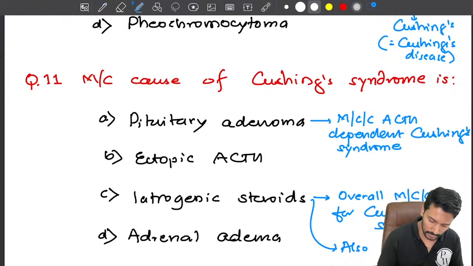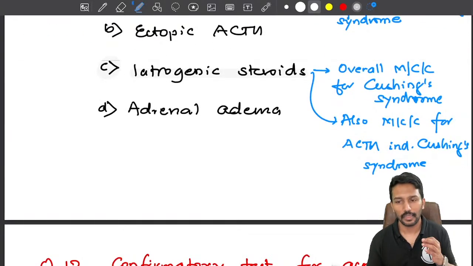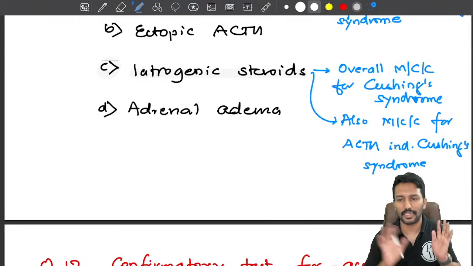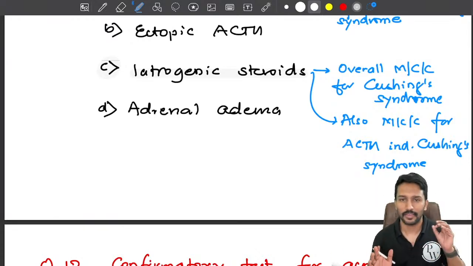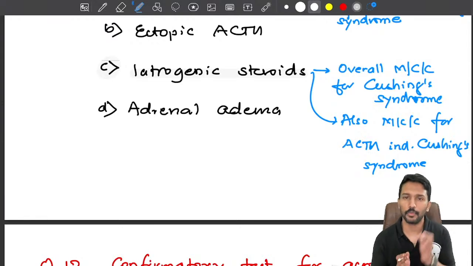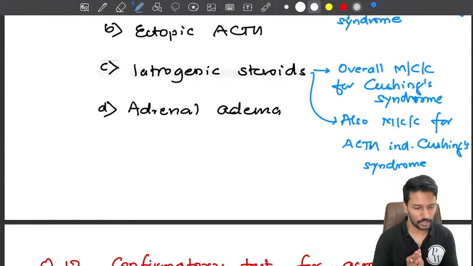So now what should be the correct answer here? Option C. Iatrogenic steroid administration is the overall most common cause for Cushing syndrome. So question wise, please read it carefully. If they do not mention ACTH dependent or independent, then iatrogenic steroids. If they mention ACTH dependent, then pituitary adenoma. If they mention ACTH independent, again iatrogenic steroids.